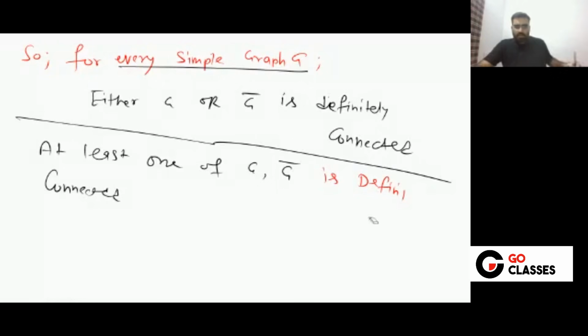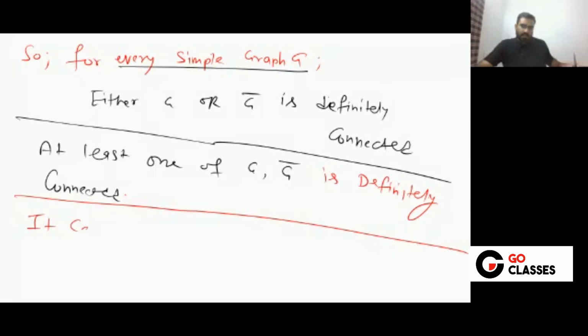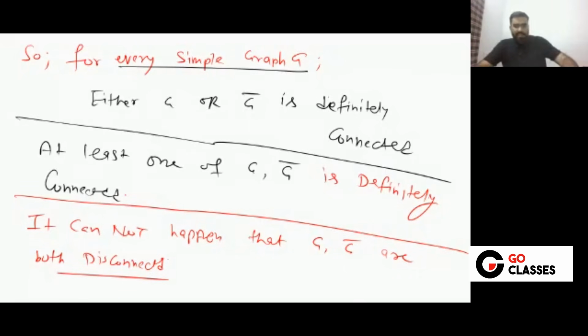Let me know. It cannot happen that both of them are disconnected. Remember, it cannot happen that G comma G complement are both disconnected. At least one of them will be connected.